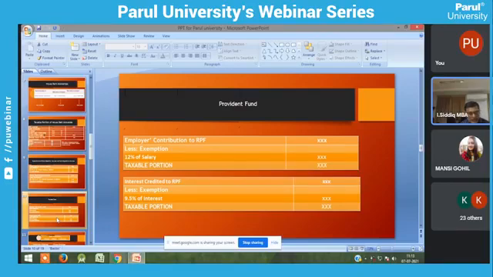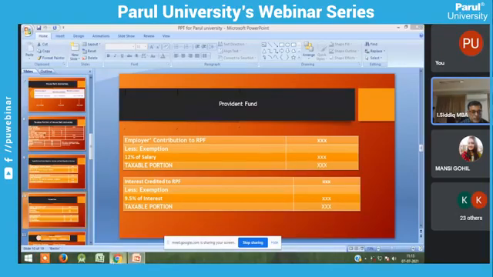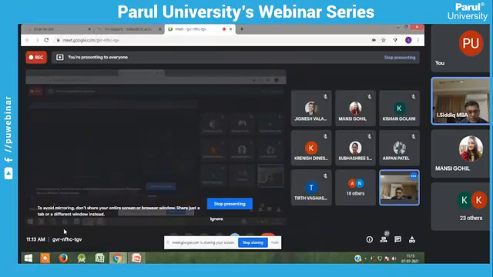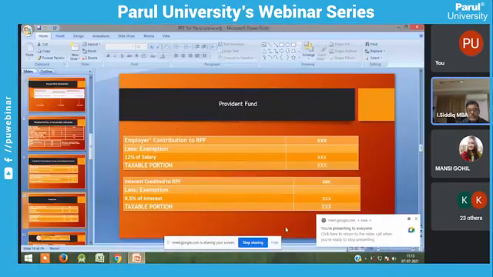Allowances part is over. Next, we are going to see provident fund. So for allowances, please remember the 3 points, my dear faculty members and my dear students. Fully exempted, you should not consider. Fully taxable, you have to take the whole amount. Partly taxable, you have to take part of the amount as tax. For that, some provisions are there.